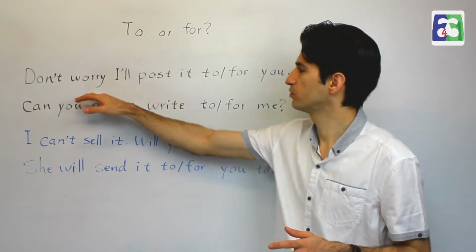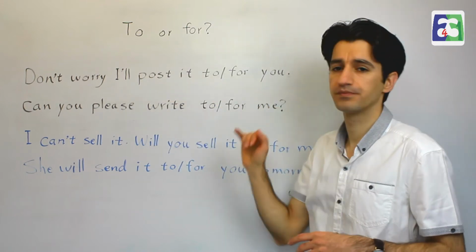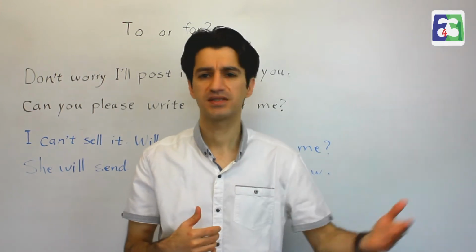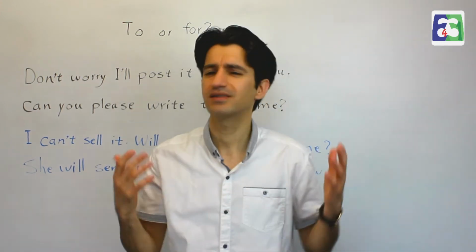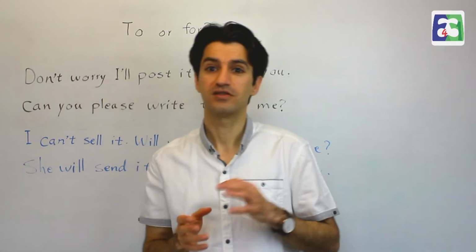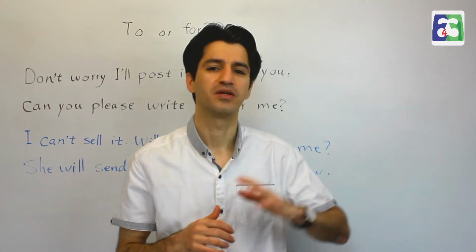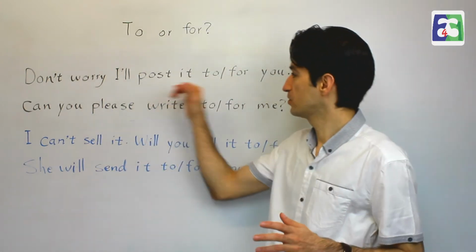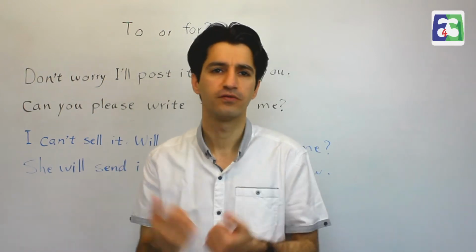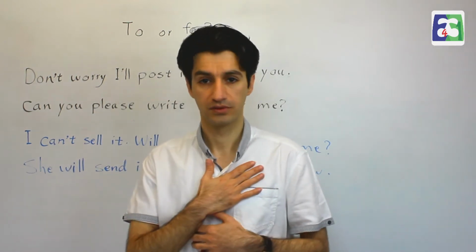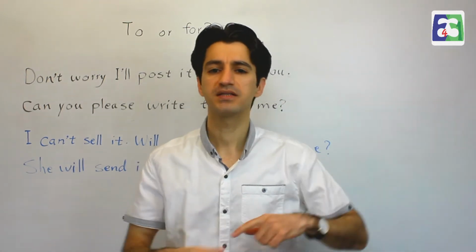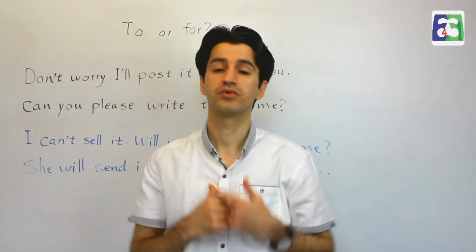If I say, don't worry, I'll post it to you, it means that you are, let's say, in a different city or in a different country or in a different address. Okay, it doesn't matter. It might be the same city. It doesn't necessarily need to be a full different place. Let's say you're in a different address and you're waiting for a letter or a form or something like that. I tell you, don't worry, I'll post it to you. It means I am the sender, you are the receiver.